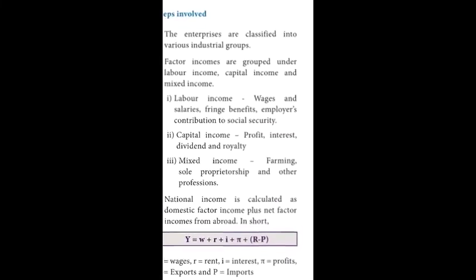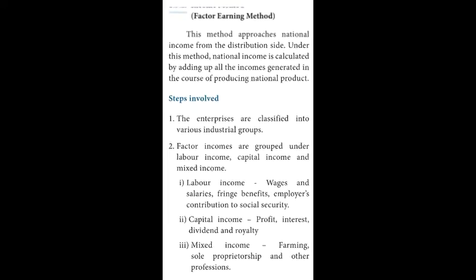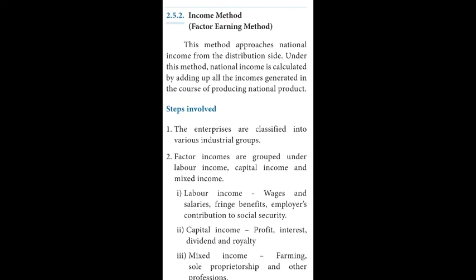Second method of measuring national income: income method or factor earning method. Under this method, national income is calculated by adding up all the incomes generated in the course of producing national product. The various incomes included to calculate the gross national income are labor income, capital income and mixed income.